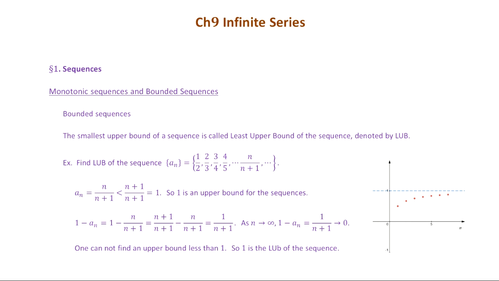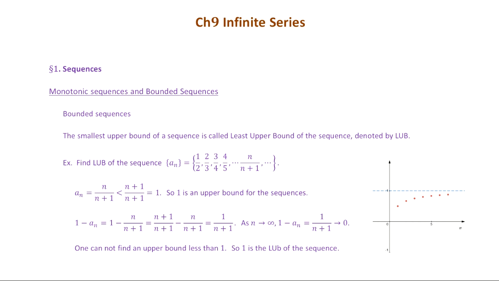So we have the sequence 1/2, 2/3, 3/4, 4/5, and so on. The general formula for this sequence is n over n plus 1. So obviously n over n plus 1 is less than n plus 1 over n plus 1, because you're adding 1 in the numerator and you make the number larger.